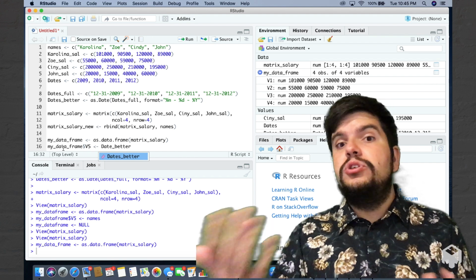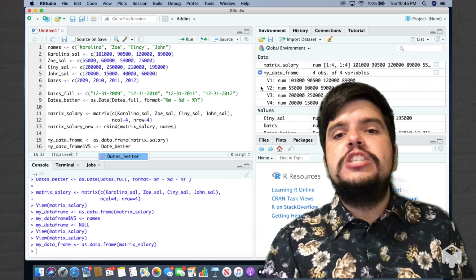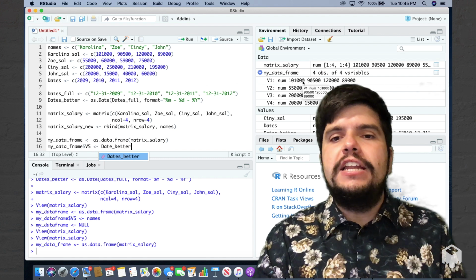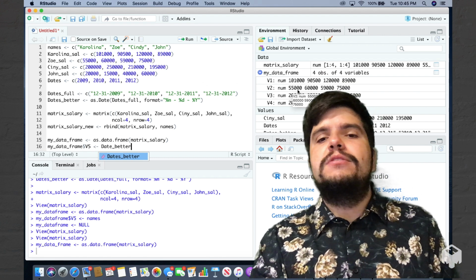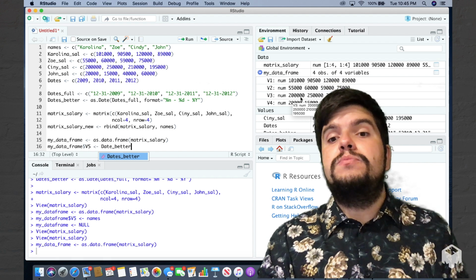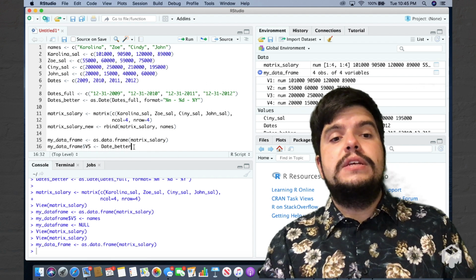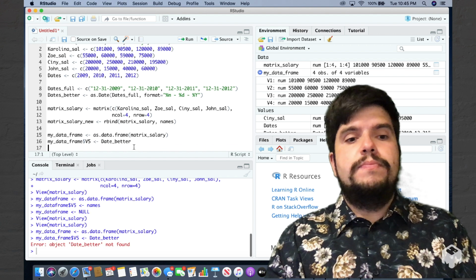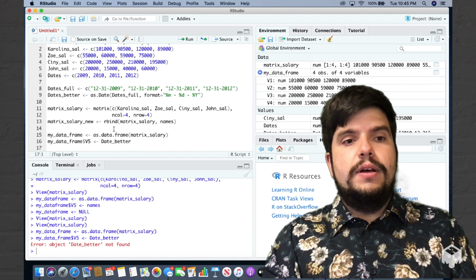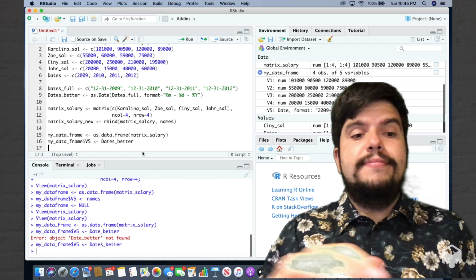Because I want to know when was the $101,000 made? When was the $55,000 made? When was the $200,000 made? So I'm going to create v5 with the dates. Let's run this. I made a typo. This should be dates_better.